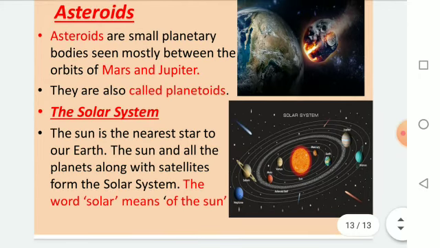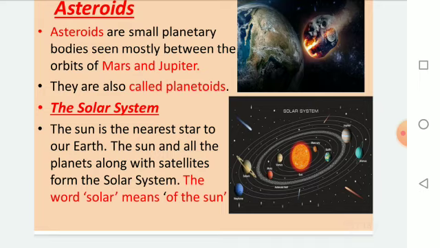So this is all about your chapter 1. The most important topic of the chapter is all about the 8 planets we have studied and discussed, and the asteroids also, and what is the solar system. Now your homework: you have to draw the solar system and mark all the planets according to the distance from the Sun.